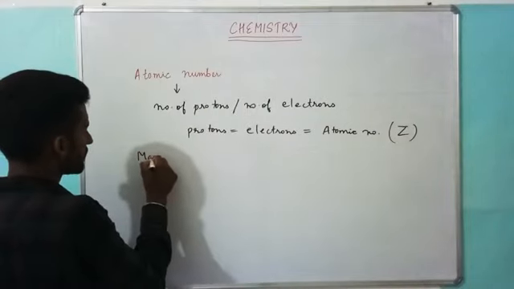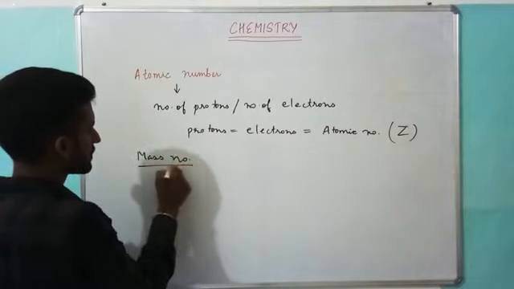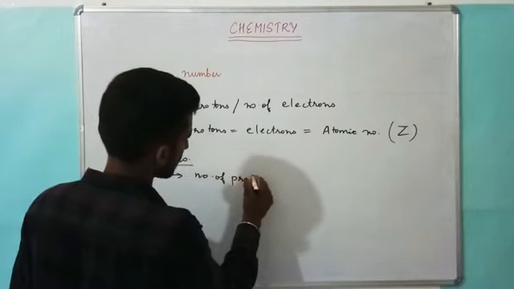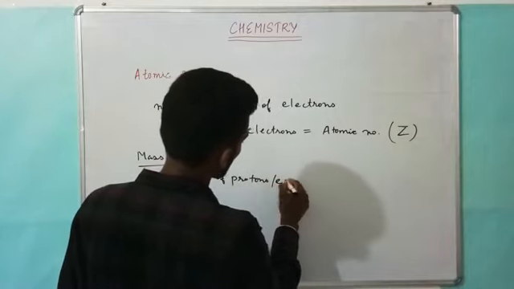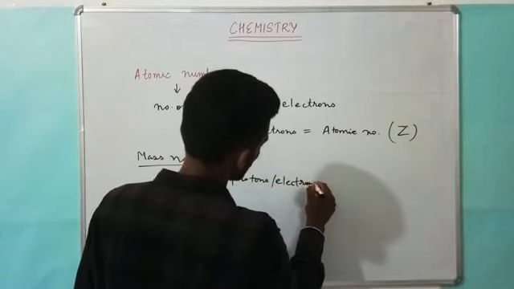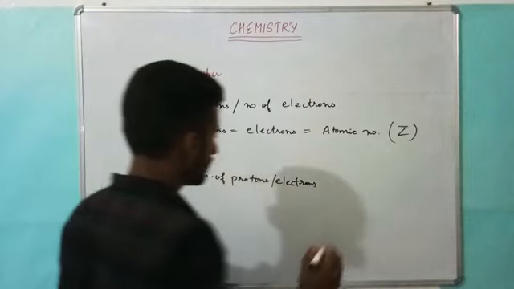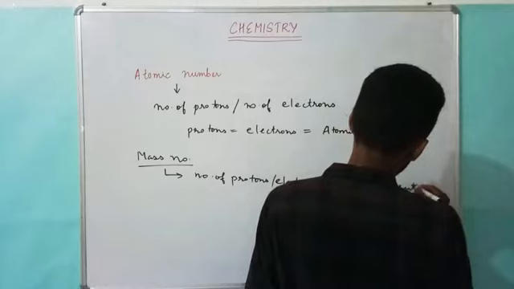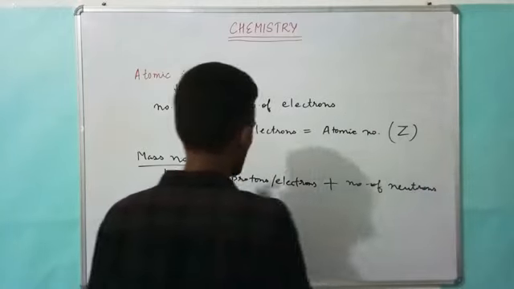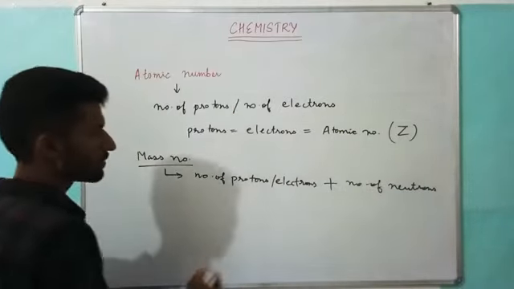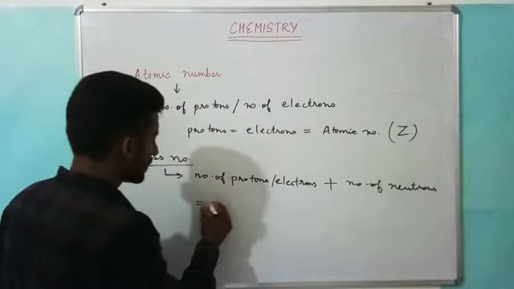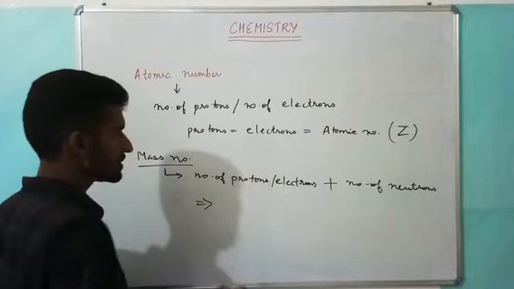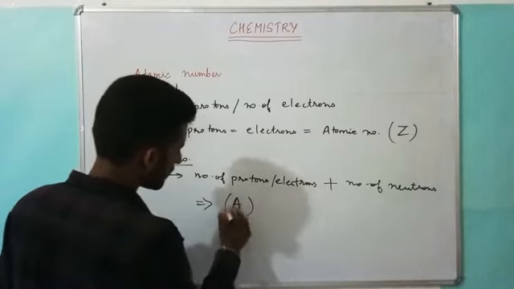Next one is mass number. What is mass number? It is the number of protons or electrons, as we know electrons and protons are always equal, plus the number of neutrons. So the number of protons plus the number of neutrons is equal to the mass number. How is it denoted or represented? It is designated with the help of capital A.